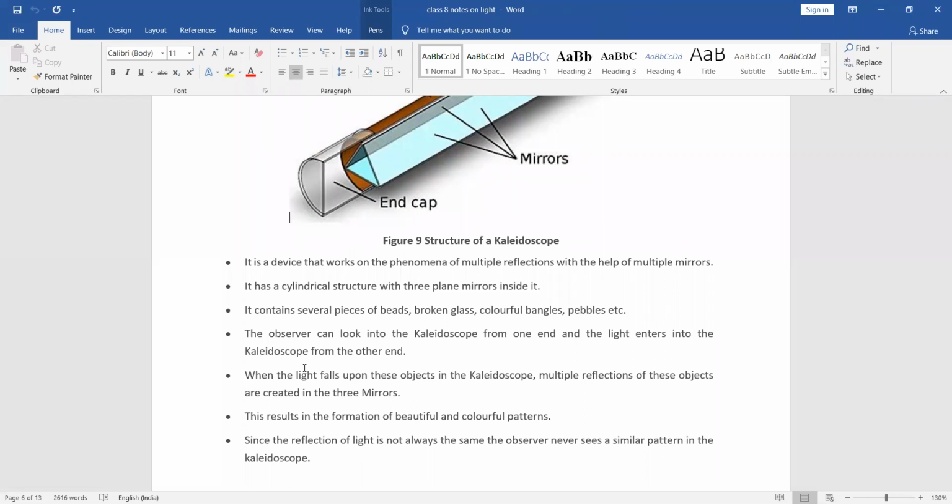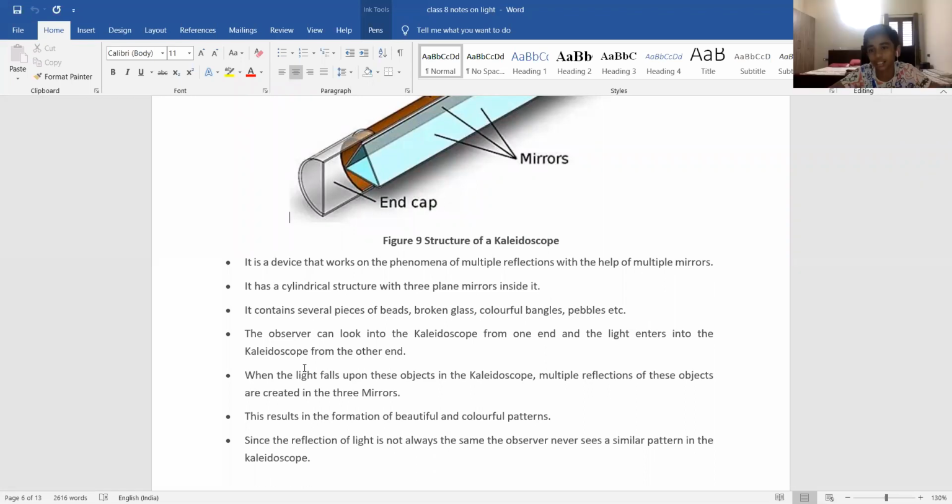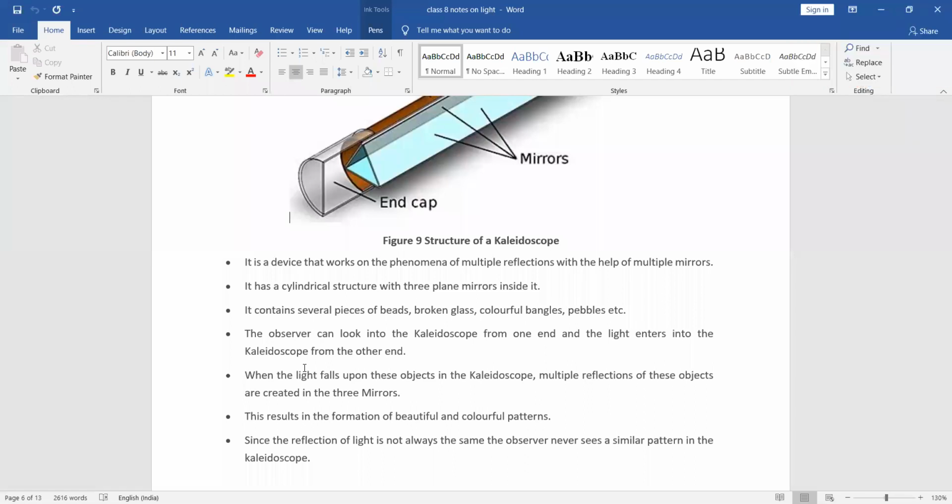And it has a cylindrical structure with 3 plane mirrors inside it. Where are cylindrical structures available? Cardboard. Yes, cardboard only has the cylindrical structure, but it contains 3 plane mirrors inside it. So the kaleidoscope looks cylindrical in shape, and that cylindrical shape is nothing but the cardboard. Inside the cardboard there are 3 plane mirrors. It contains several pieces of beads, broken glasses, colorful bangles, pebbles, etc.